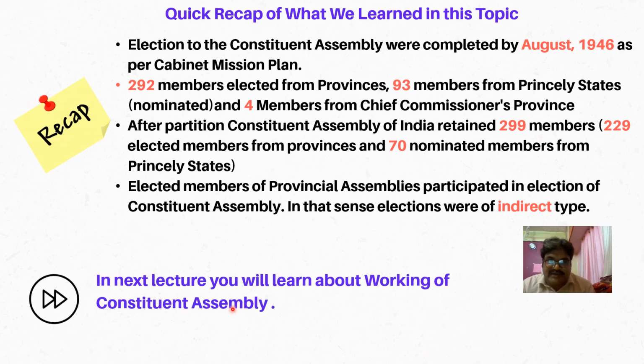This is a point we also discuss in detail. In the next lecture, you will learn about the working of the Constituent Assembly. The Constituent Assembly has been created, and in the next lecture we will discuss how it actually functioned, who its members were, and the manner or nature of its representation. All this we will discuss in the next lecture.